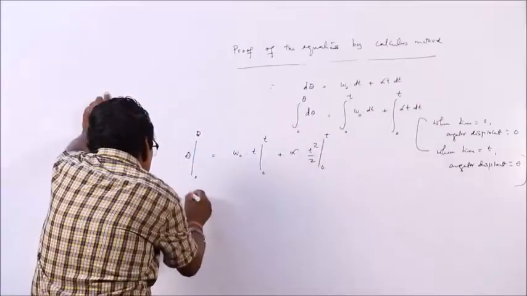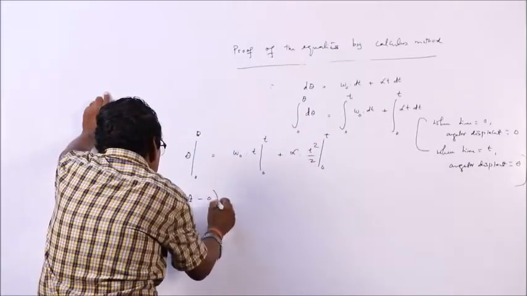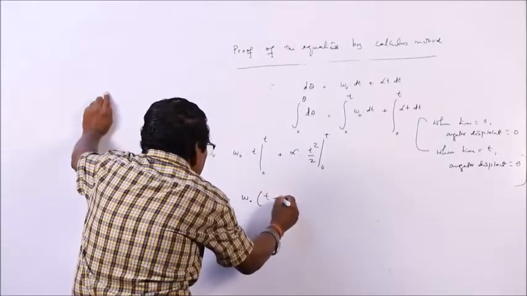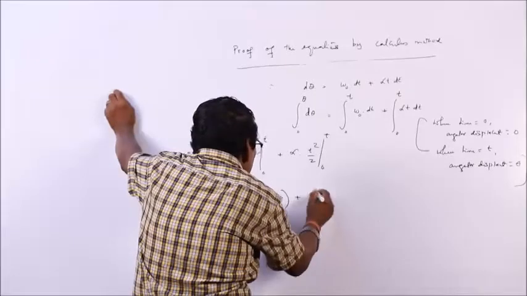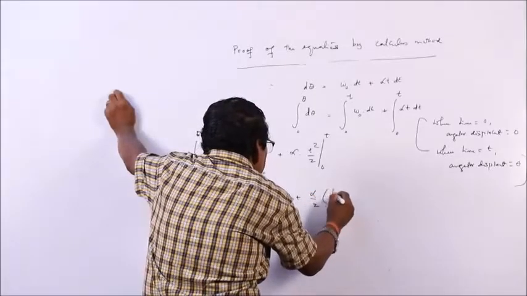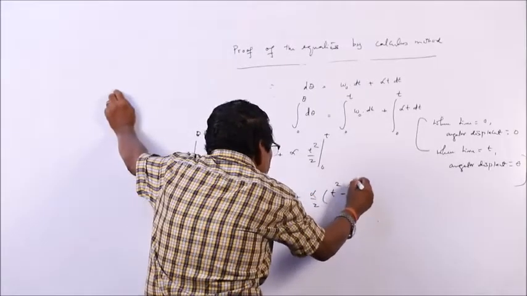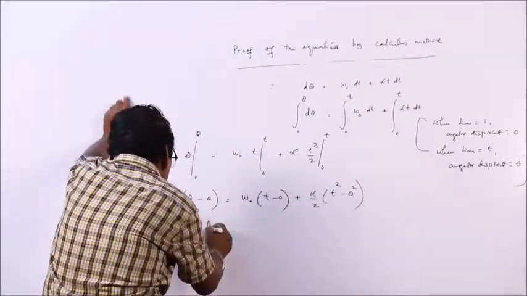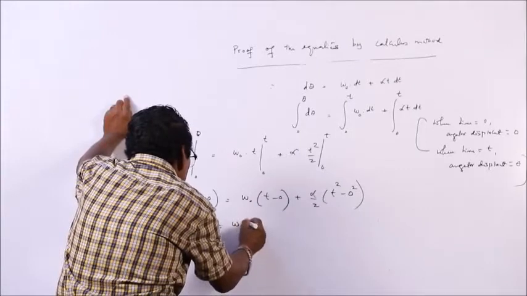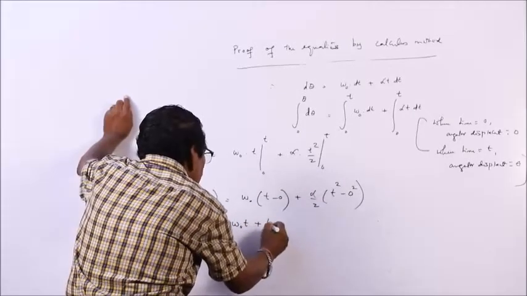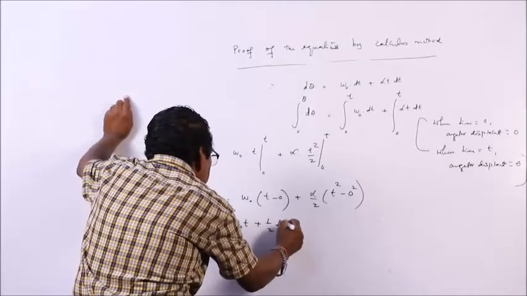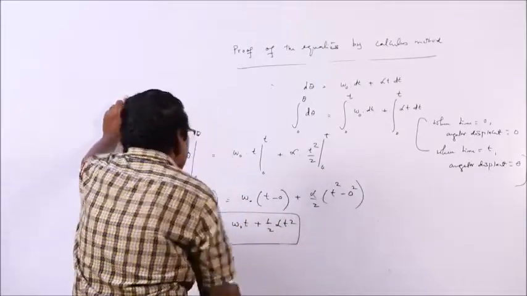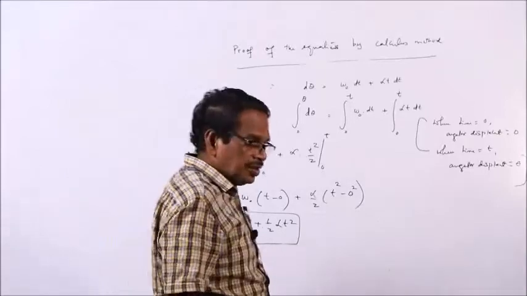So, this becomes theta minus 0 is equal to omega 0 t minus 0 plus alpha by 2 into t square minus 0 square. Clear? So, theta is equal to omega 0 t plus half alpha t square. Second equation derived by the calculus method.